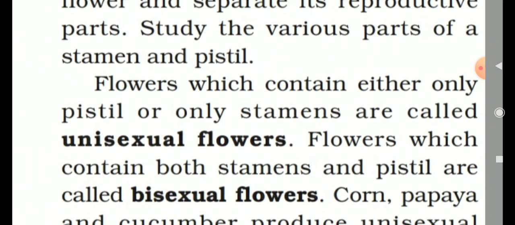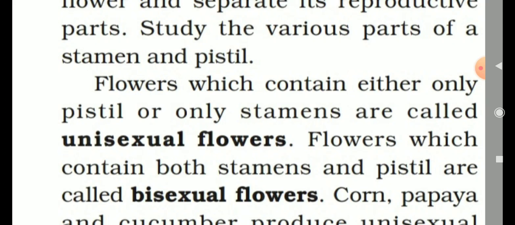Bracket the words, students. What is meant by unisexual flowers? Flowers which contain either only pistil or only stamens are called unisexual flowers. Flowers which contain both stamens and pistil are called bisexual flowers. Bracket the words, students.